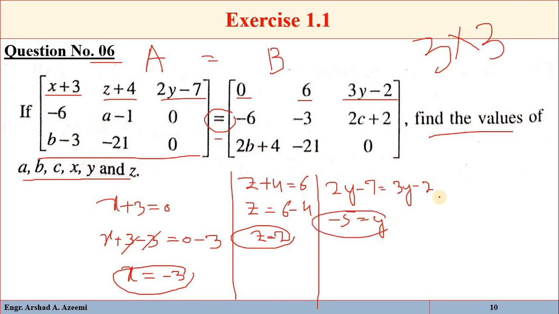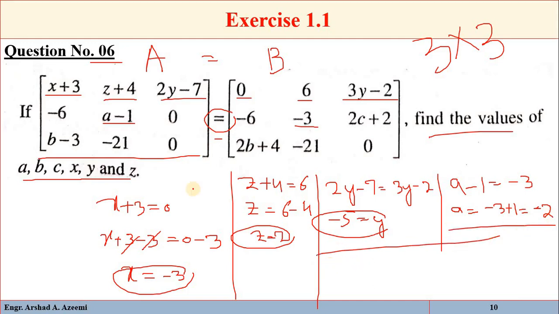Similarly, a minus 1 is equal to minus 3. So here we have minus 1, so add 1 to both sides. So you will get minus 3 plus 1, that is equal to minus 2. So a is equal to minus 2.